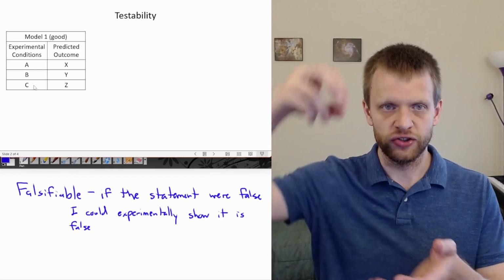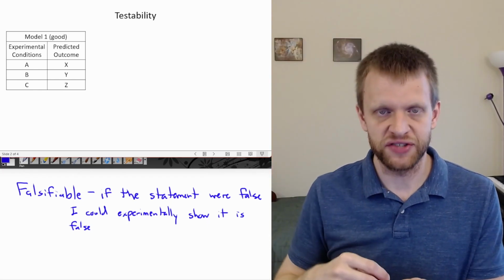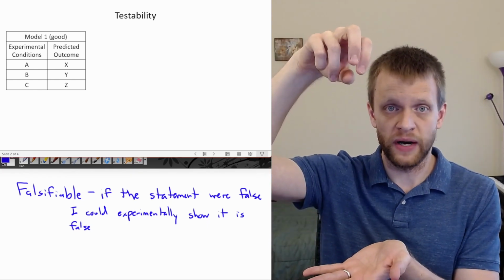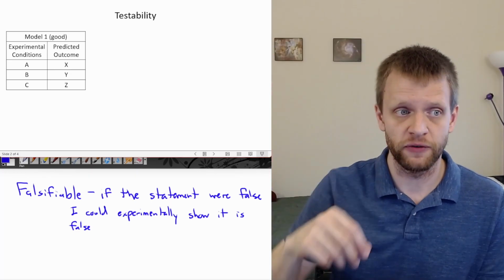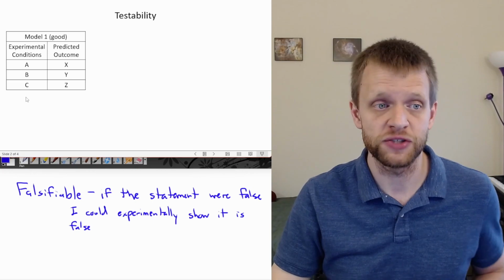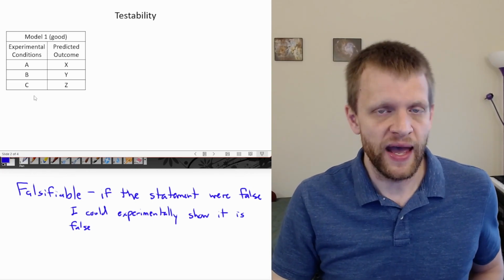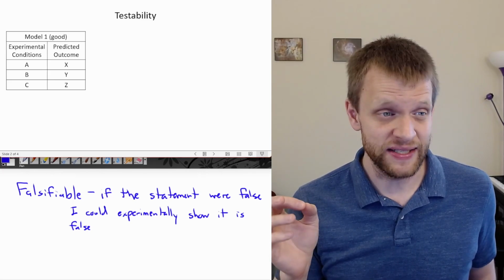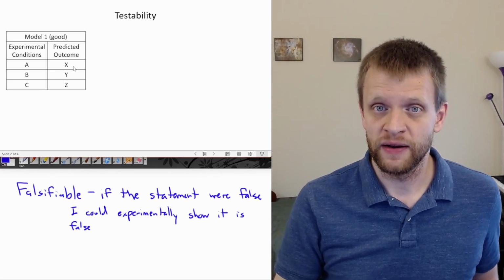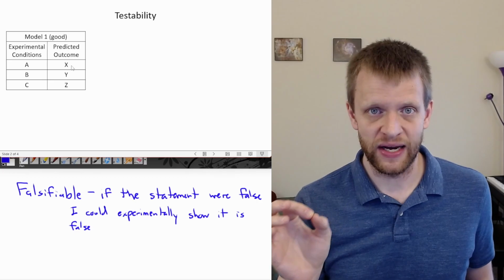Maybe I'm dropping an object and seeing how long it takes to fall. Well, my experimental conditions might be how high up did I drop that object from? Maybe those are my different experimental conditions. And in a good model, each experimental condition ideally should have its own unique predicted outcome.